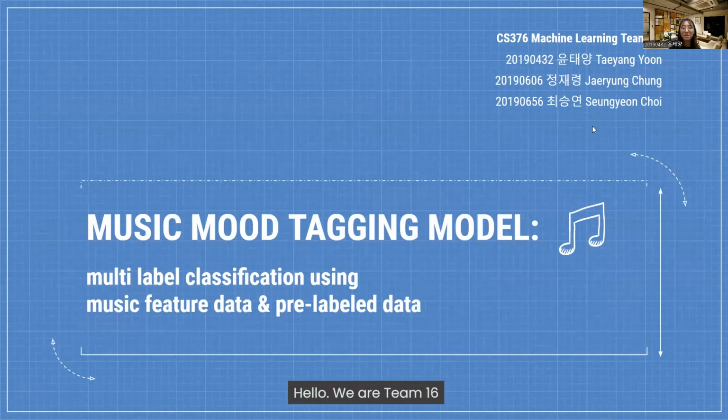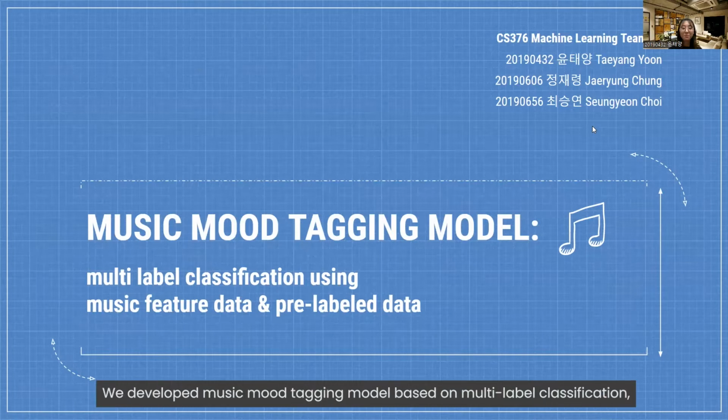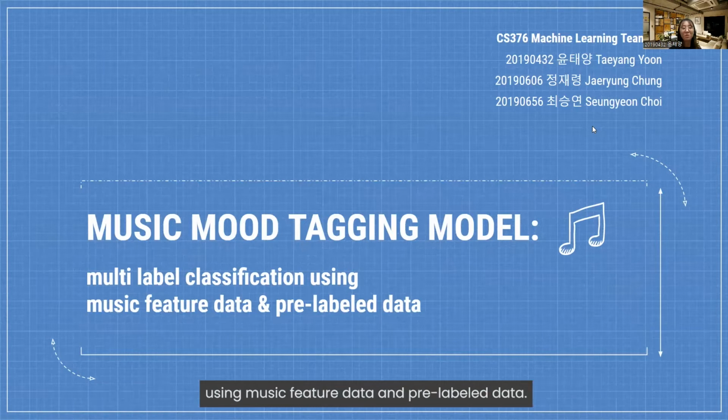Hello, we are Team 16 and I will introduce you about our machine learning project. We developed a music mood tagging model based on multi-level classification using music feature data and pre-labeled data.